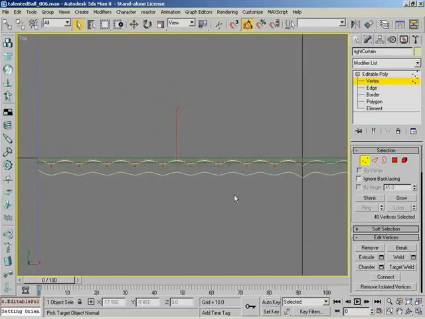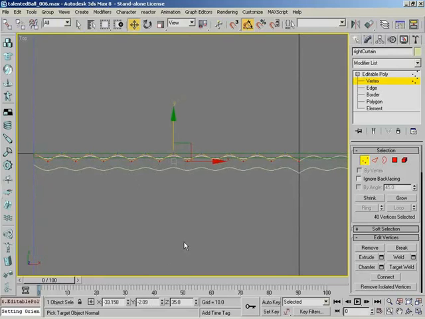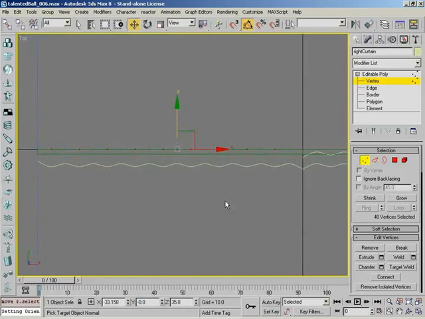Now I'm going to select my Move tool and type in an exact value for where I want these vertices to be positioned. I'm going to go with a Y value of 0. Now I'm going to hit a cool keyboard shortcut. I'm going to inverse my selection. The hotkey is Control-I for inverse, so that makes a lot of sense.